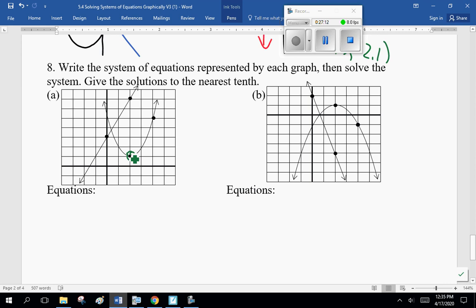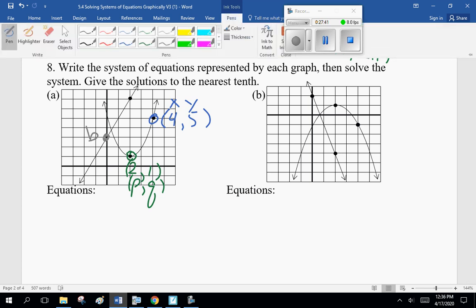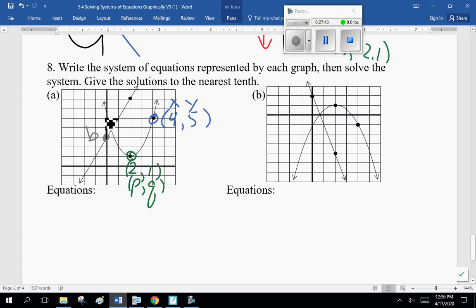This is my P and Q value. This is 2, 1. That's P and Q. And then I have another point on this line. 1, 2, 3, 4, 4, 5. That's my X and Y value to find the equation of the parabola. And then I have a B value, and I have to find my slope to find the equation of the straight line. So this one I will do with you.